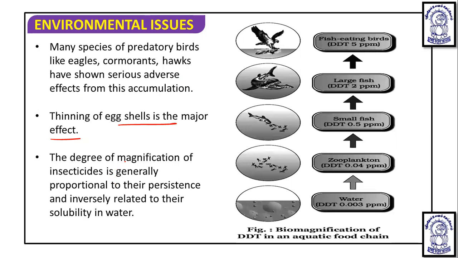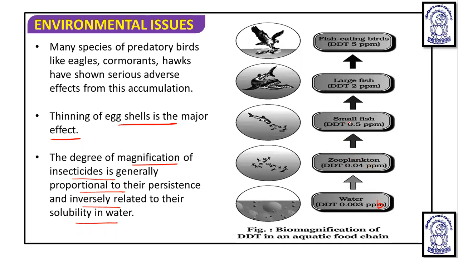The degree of magnification of the insecticide is generally proportional to its persistence and inversely related to its solubility in water. Suppose the water has 0.003 parts per billion DDT. It is absorbed by zooplankton, and the concentration reaches 0.04 parts per million.